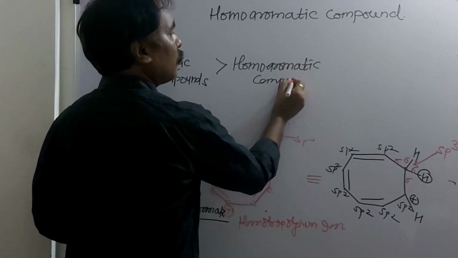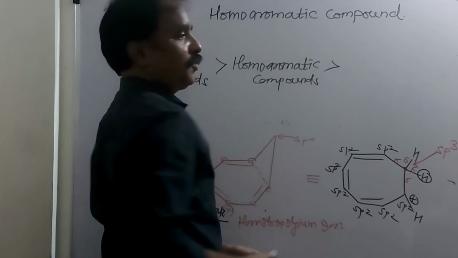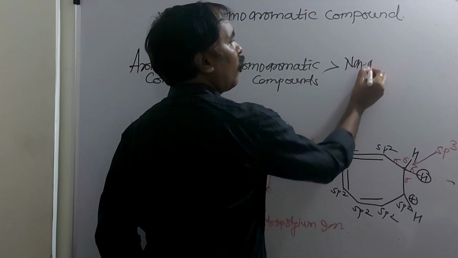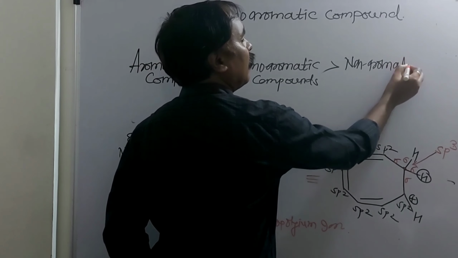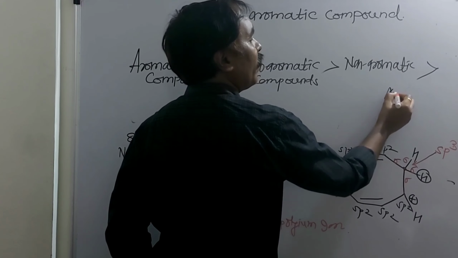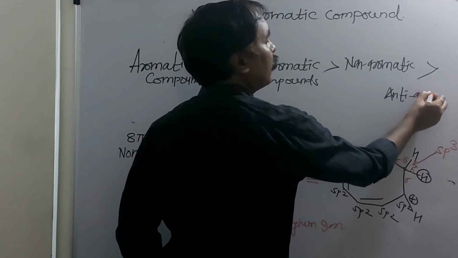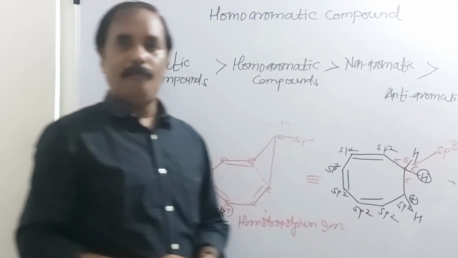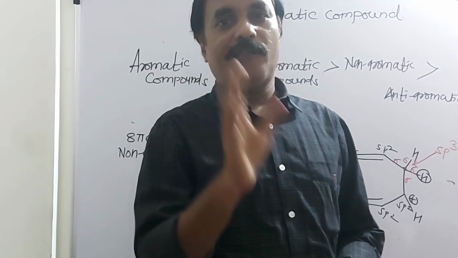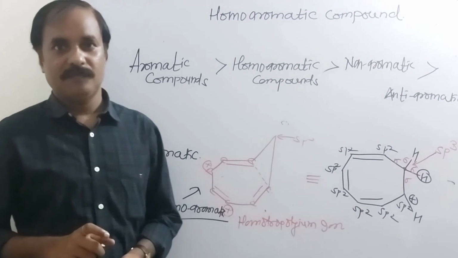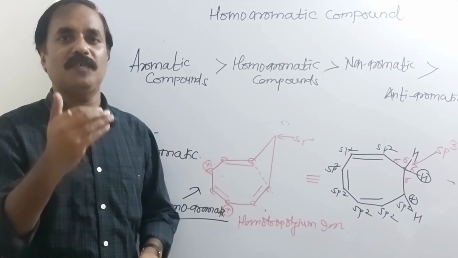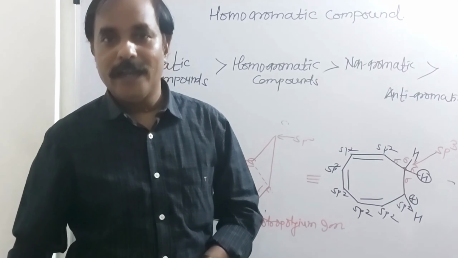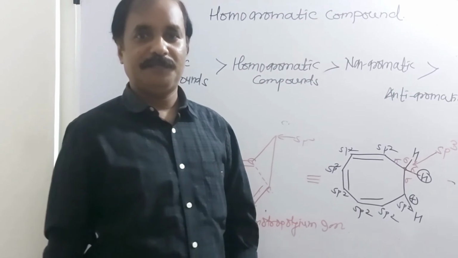After that, yes, non-aromatic, and finally anti-aromatic. This is the order of stability. And aromatic compounds are most stable. After that, homoaromatic compound, aromatic characters are there. There is a complete resonance. Then non-aromatic, and finally anti-aromatic. Anti-aromatic compounds are highly unstable.